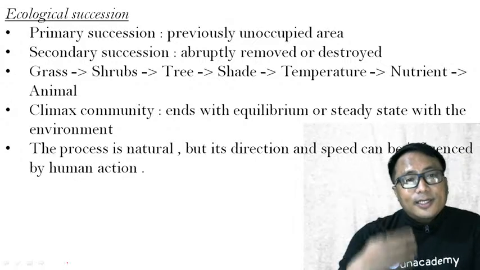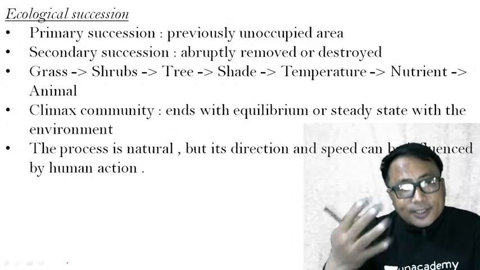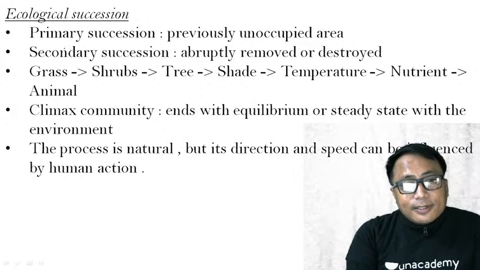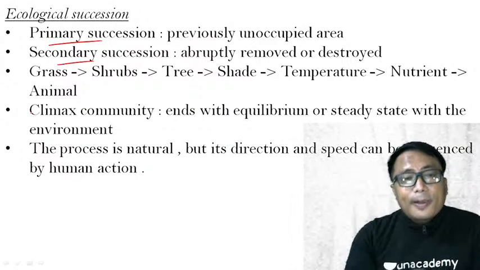Ecological succession, let us go and see in a little bit of detail. There are certain successions, that is primary succession, secondary succession, and so on. Let us see.